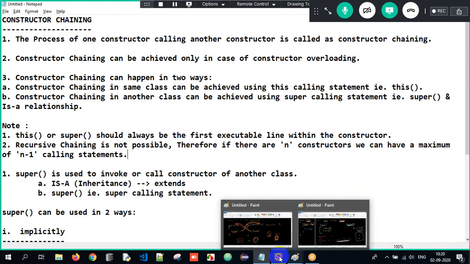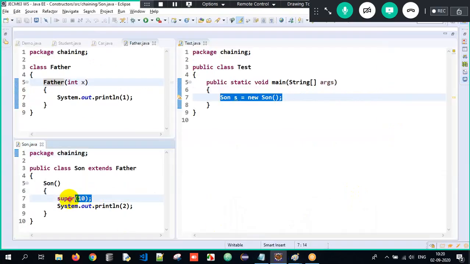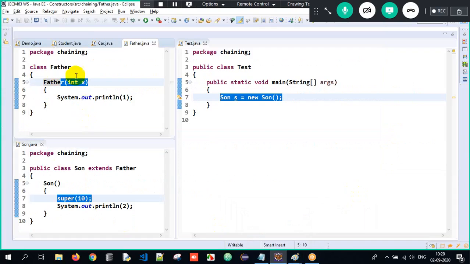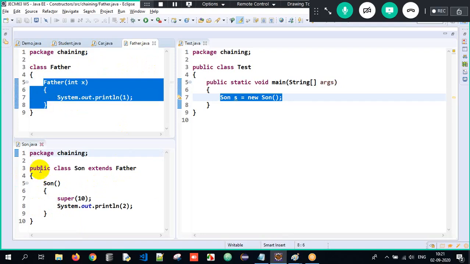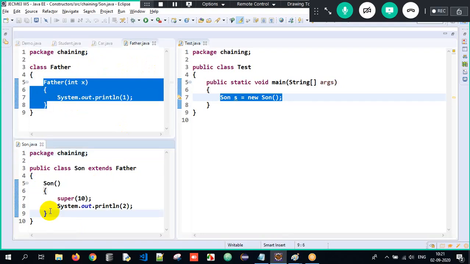That is the reason here: when I make use of super, the control goes to Father, all the father class properties get loaded in the memory, control comes back and the subclass properties get loaded in the memory. That's the reason we make use of this specific funda. This should always be the first calling statement. Now there are two constructors, 1 and 2. So if there are two constructors, maximum we can have 2 minus 1, that is one calling statement. This is all about constructor chaining. Got the clarity, guys?